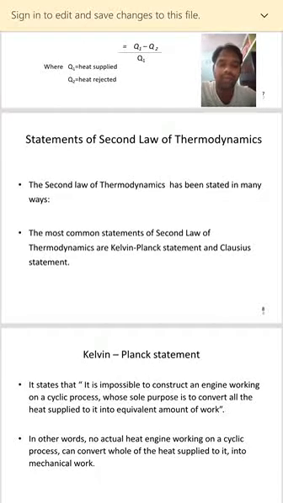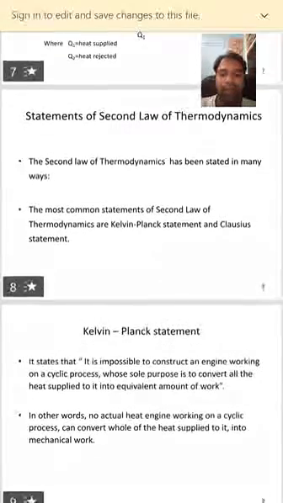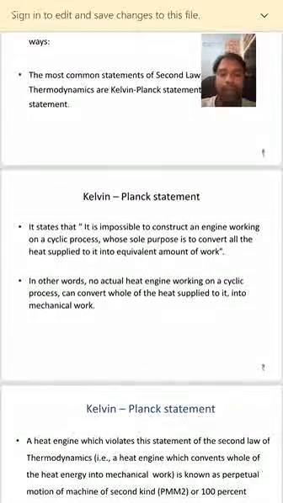In other words, no actual heat engine working on a cyclic process can convert the whole of the heat supplied into mechanical work. With the help of any device, it is not at all possible to convert the total amount of heat supplied into mechanical work. That's why it is impossible to construct this type of engine working in a cyclic process whose purpose is to convert the total heat supplied into an equivalent amount of work. So this is the statement given by Kelvin Planck.